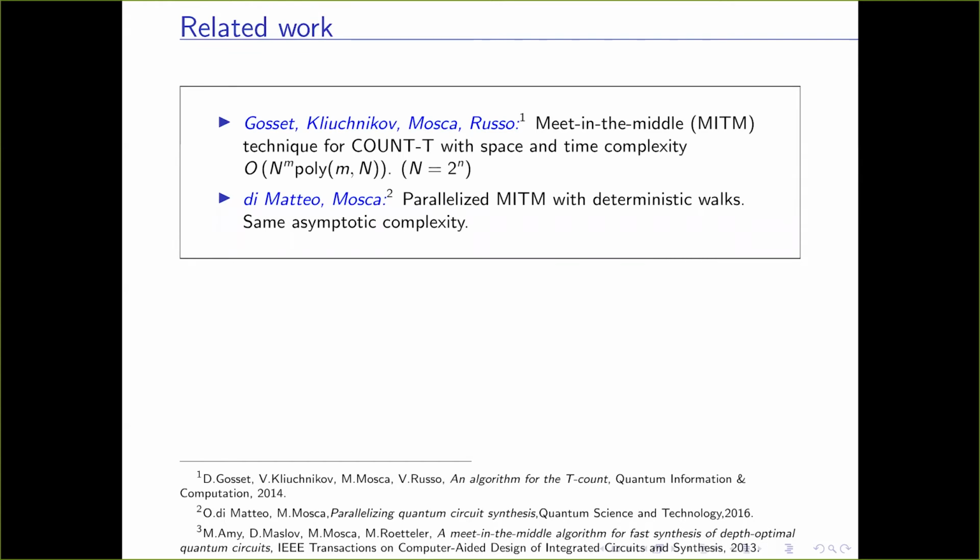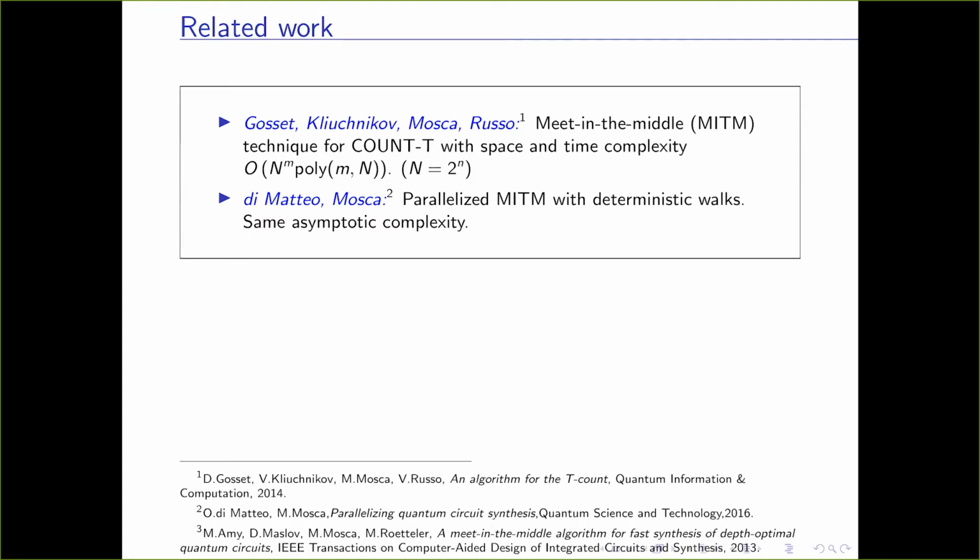Now, a quick recap of some previous relevant results. These are the best results for these problems before our work. For T count, a provable meet-in-the-middle algorithm was given by Gosset, Kliuchnikov, Mosca, and Russo, which solved Count-T with space and time complexity exponential in n and m, that is, order N to the power m, where m is the T count of the unitary.